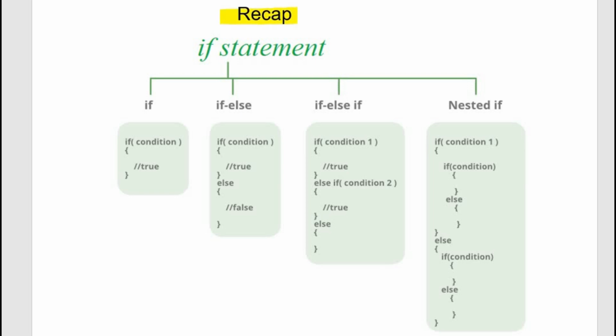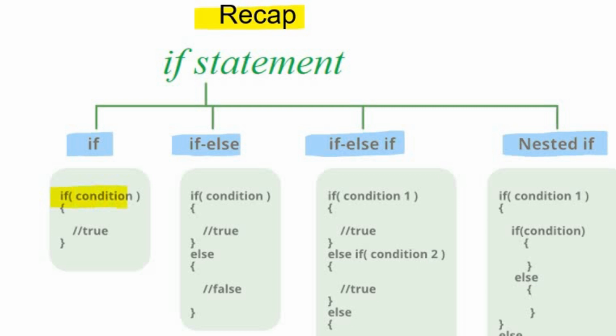Let's have a recap. We studied multiple versions of the if statement named as simple if statement, if else statement, if else if, and nested if statement. In the simple if statement, there is no otherwise part. There is no alternative. The condition is tested. If the condition is true, the if block will be executed. Otherwise, nothing will happen. In the if else statement, the if condition is tested. If the condition was true, then the block of the if statement will be executed. Otherwise, the else block will be executed.